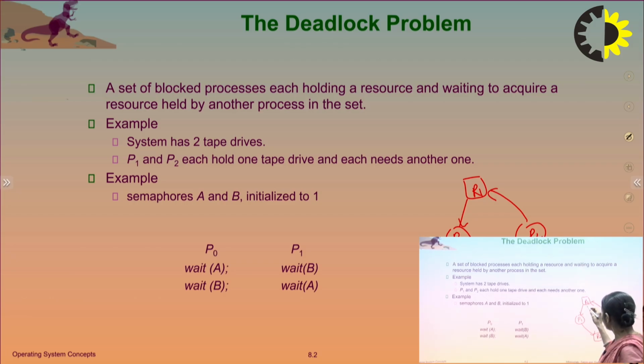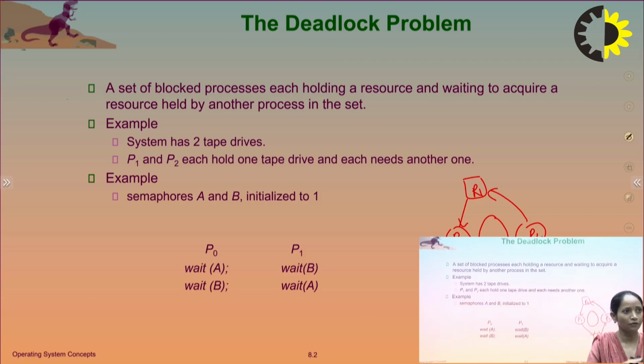But here P1 and P2 are blocked because none of them is able to complete its execution. So we can say that this is a deadlock problem. None of the processes is able to execute.